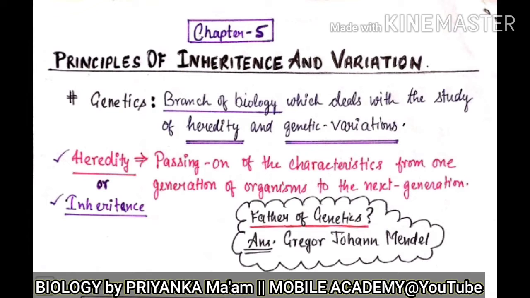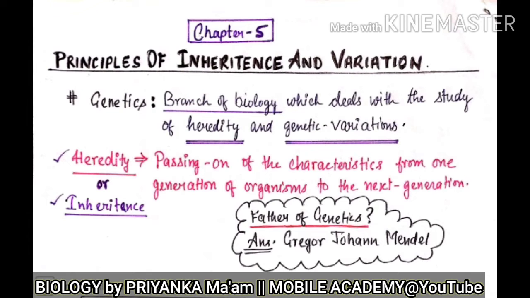In this lecture, we are going to discuss one of the chapters from your class 12 biology. This chapter is from the unit of genetics and evolution. This chapter is titled the principles of inheritance and variation.